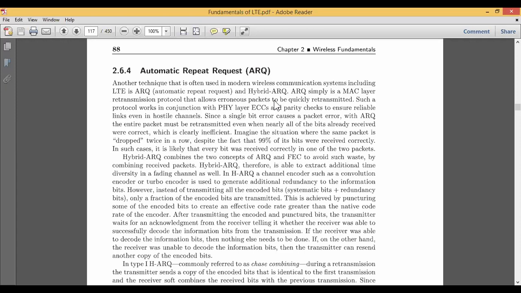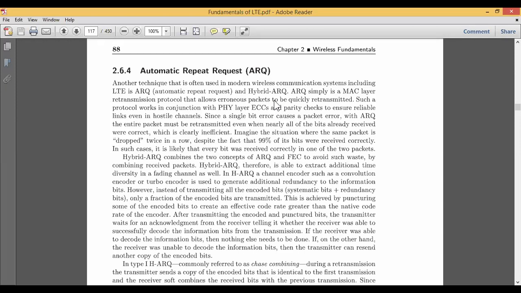Now the question here is why the retransmission is required. What happens if my system does not request for the information? Because in wireless communication there is a possibility that your information gets lost because of multipath fading or because of some local scattering. Because of that, your whole information will not be received properly at the receiver. Therefore we go for retransmission only on request. It is not always.